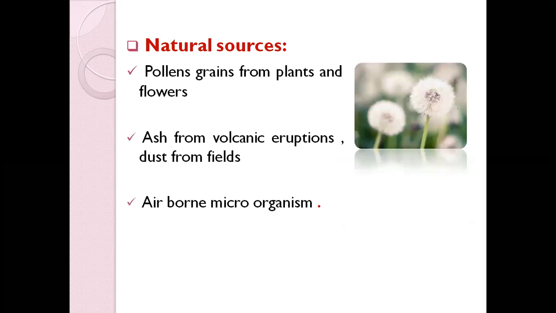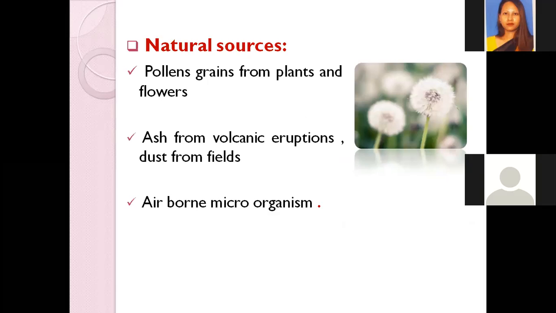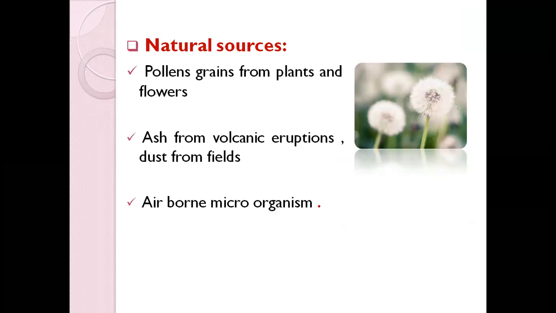So next is the natural sources. Even naturally, some form of air pollution is produced. For example, the pollen grains from plants and flowers, and especially if there is any volcanic eruption. Immediately after a volcanic eruption, a huge amount of gas and ash is produced. All those also cause some form of air pollution.